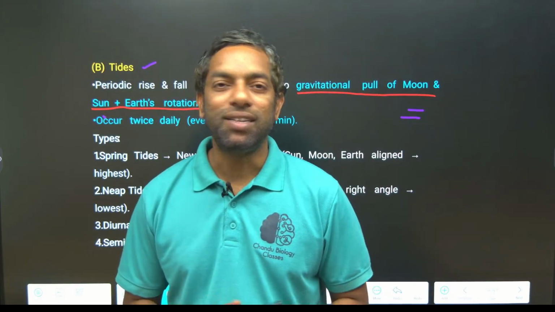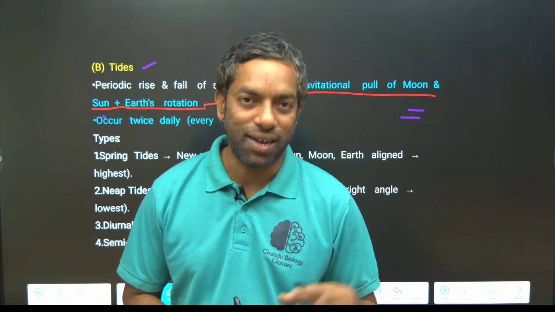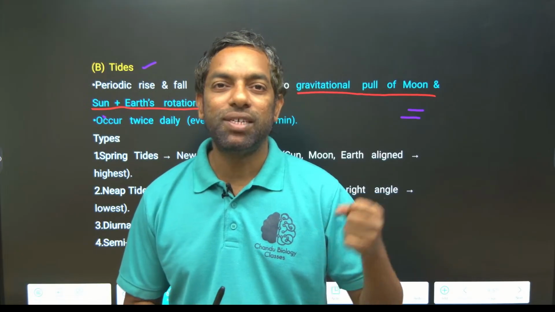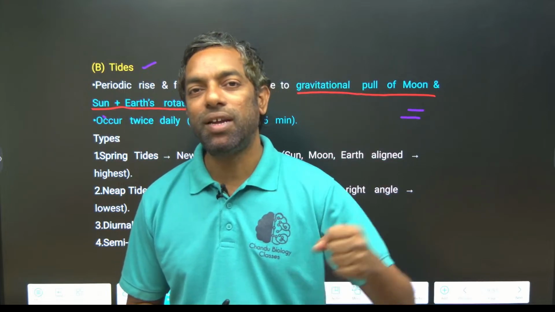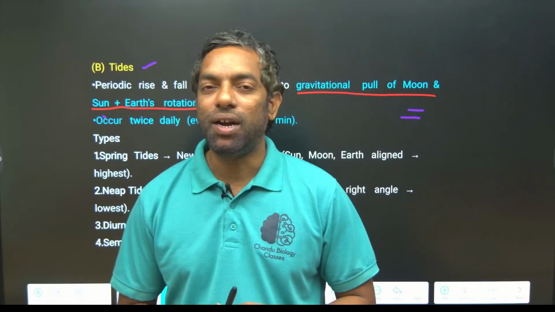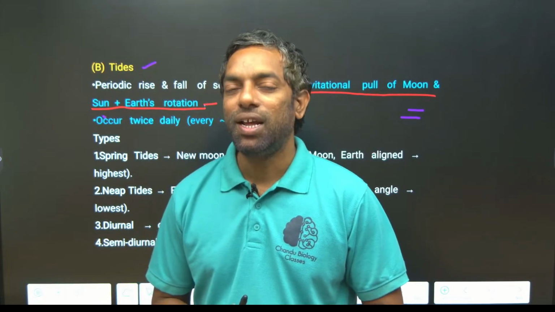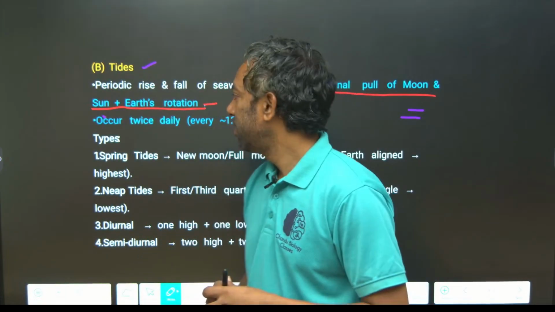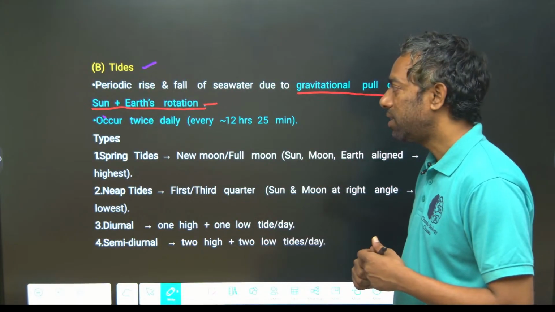Tides are created by the gravitational force of the earth around the sun. There is a gravitational pull and push on the earth's surface, and that creates a tide, along with earth rotation and revolution.